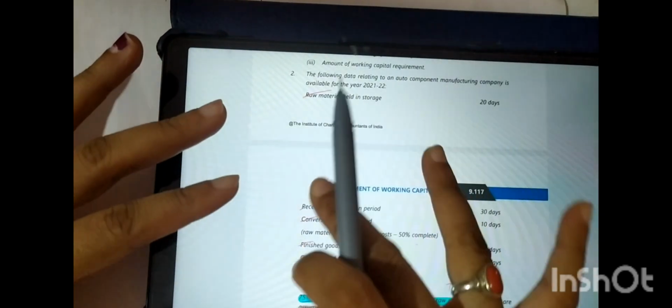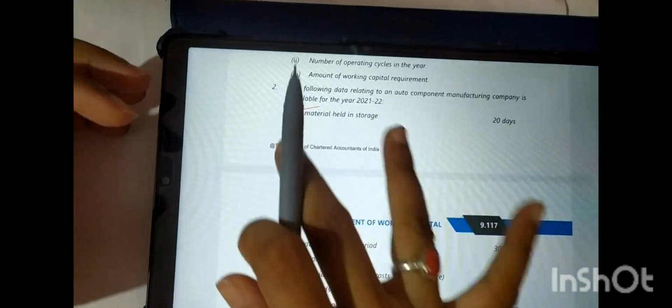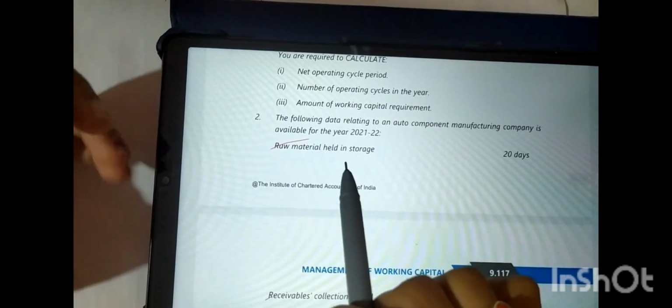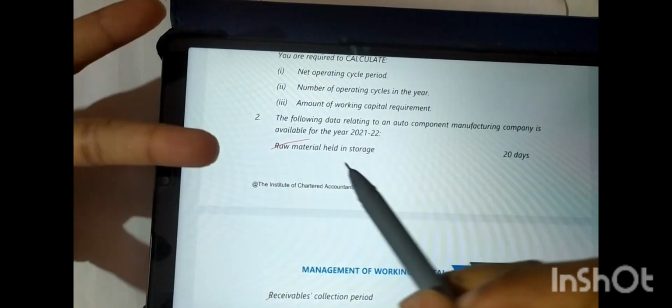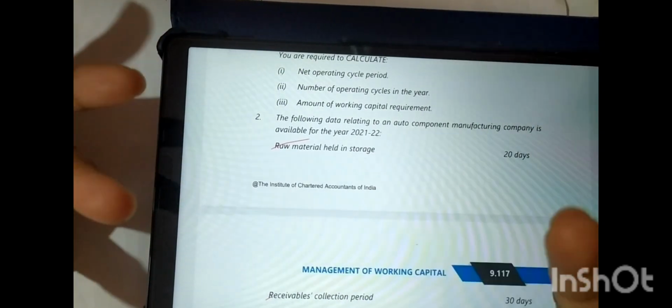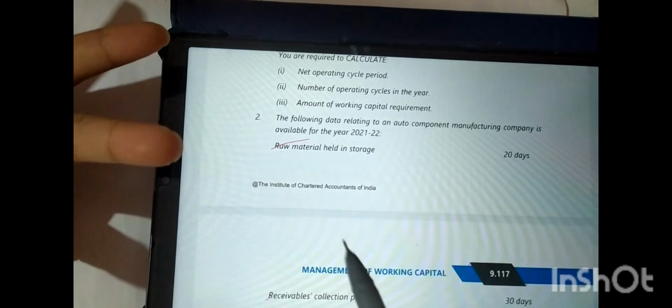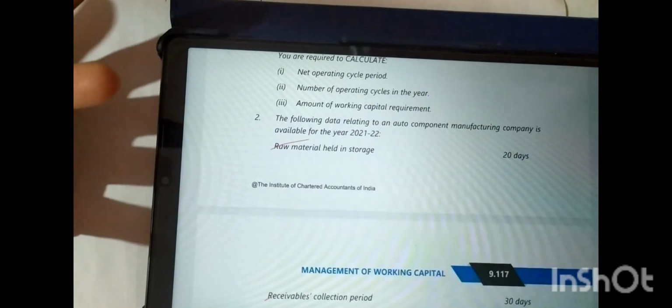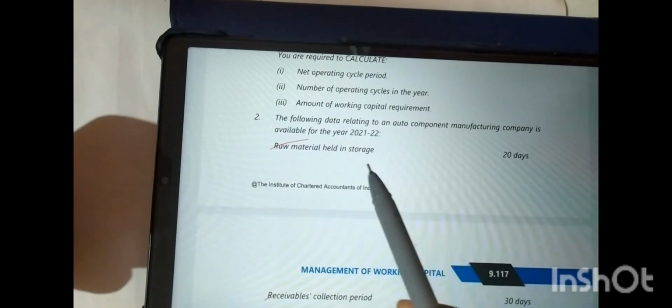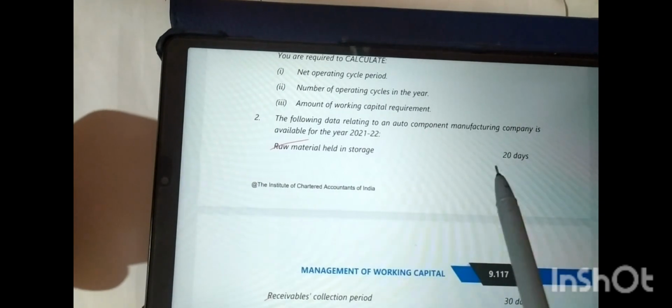So guys, this is a very easy question. All you need to do is use some common sense: do these things need overhead and labor? For raw material held in storage, just to hold the raw material, what overhead or labor cost will we incur? Nothing, right? So for this, only raw material cost needs to be calculated.